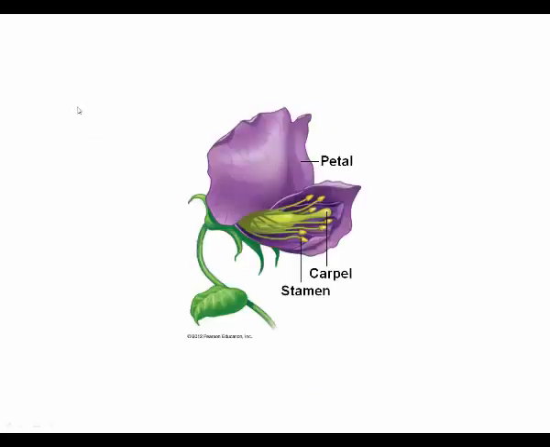His genetic system was based on the pea plant. The pea plant is a diploid eukaryote, of course, because it's a plant. And so there are two copies of every chromosome in the nuclei of cells of the pea plant. This plant is self-fertile, which means that in the flower, which is the sexually reproducing organ, there are both male and female sex organs.